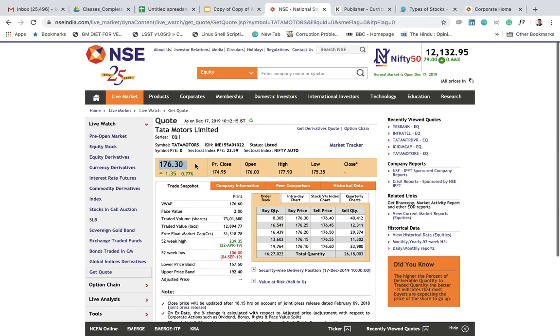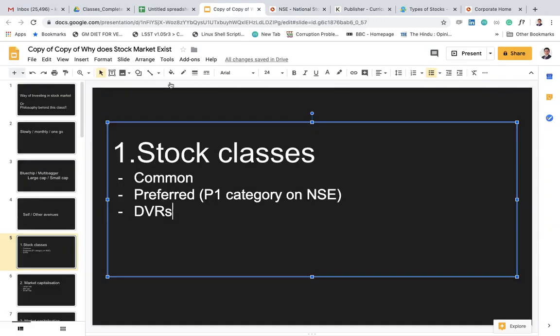In DVR shares, you used to have only lesser voting rights. The way it was constructed, promoters could define that if you buy 10 DVR shares, you get voting rights equal to one normal share. This was always the case till some time back. I don't remember the dates exactly, but around a year back, we got new rules where companies can issue DVRs with more voting rights also. So this is a new change.